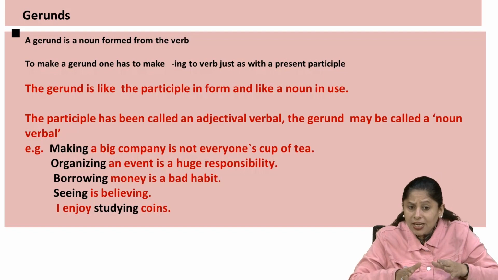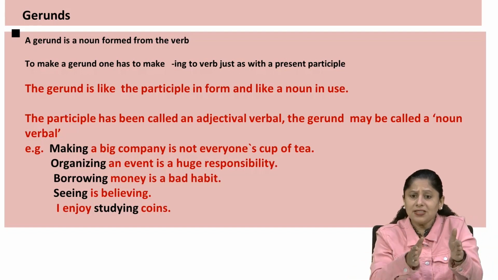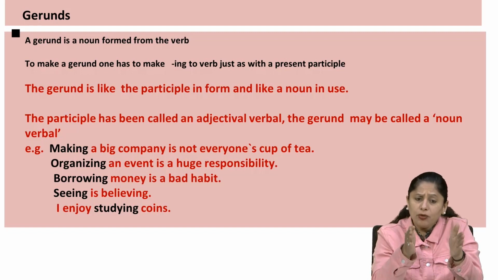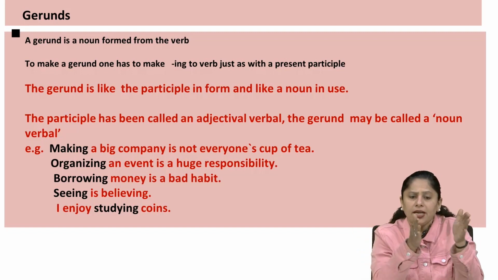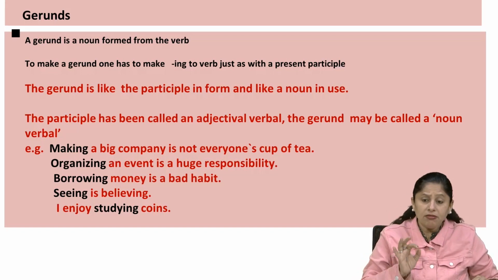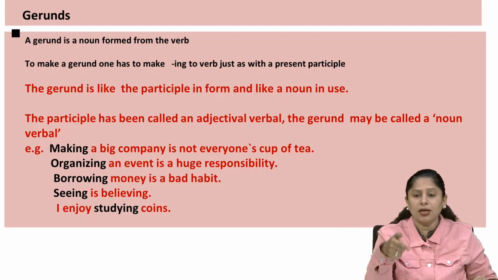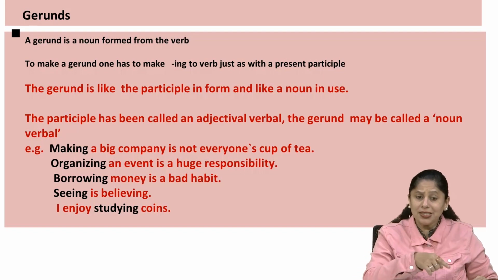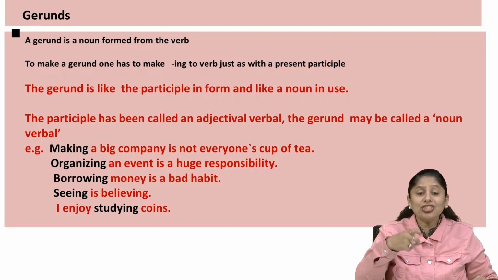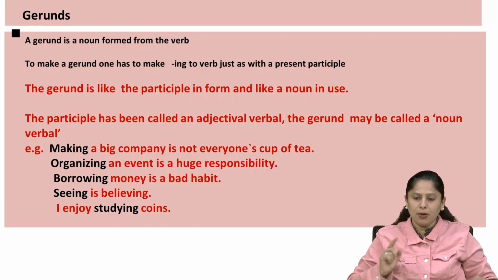So you must be very clear about these two things: making, organizing, borrowing and seeing. All these sentences are focusing on noun verbal, and the last one shows the adjectival verbal. So one has to be very clear while understanding the gerund. The gerund means of course verb plus ing, but at which position it comes in the sentence, in which place it is utilized, how it is functioning, that becomes the important part to remember.